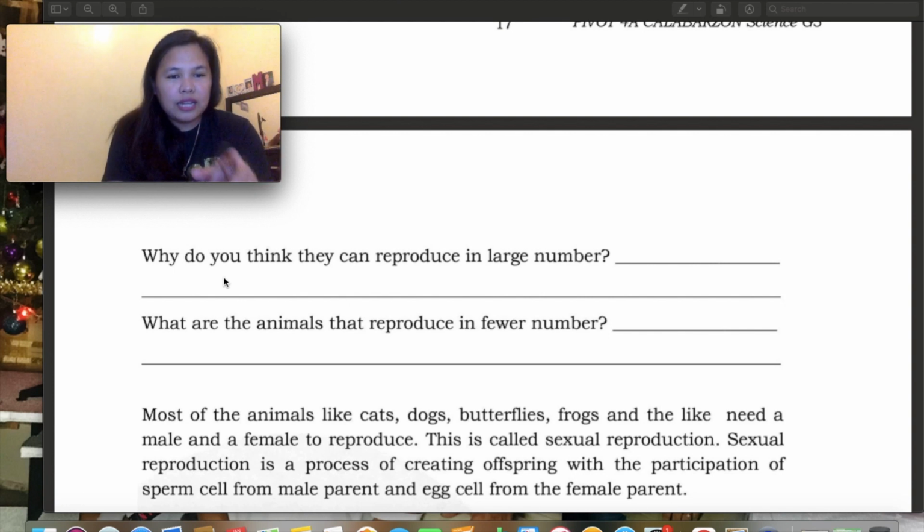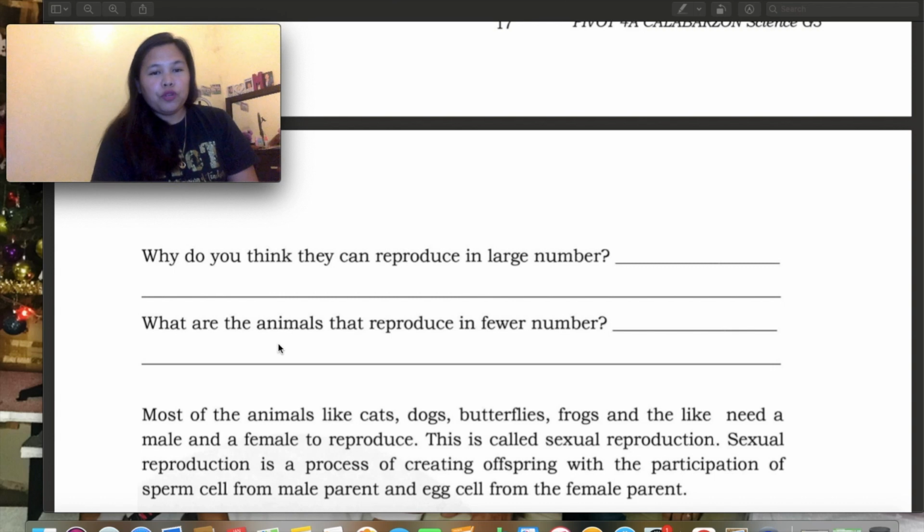Then, so last question, what are the animals that reproduce in fewer numbers? So you have to name the animals na nagre-reproduce ng 1 or 2 young ones or offspring or anak and everything. Basta fewer, mas konti ang anak. Okay? So you have to write the name of animals here.